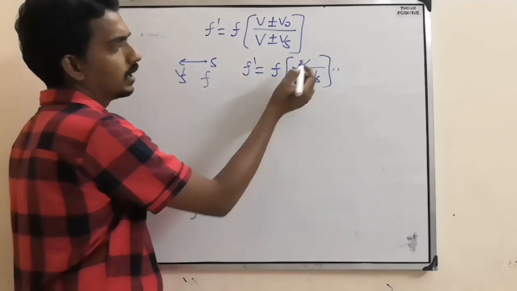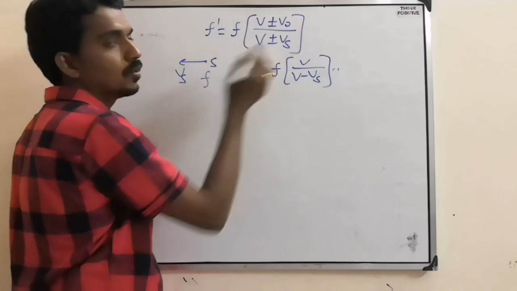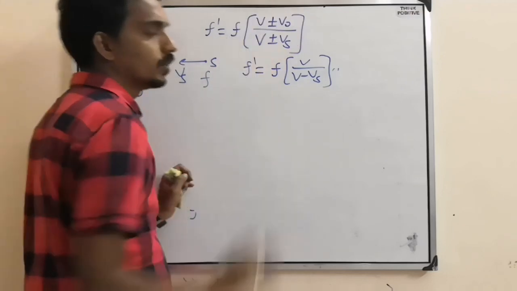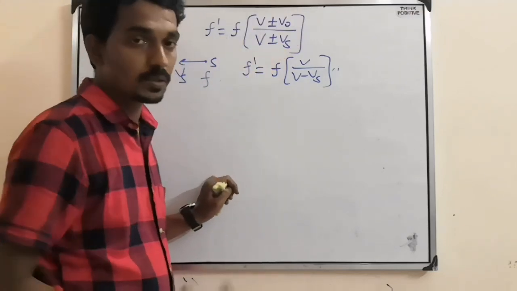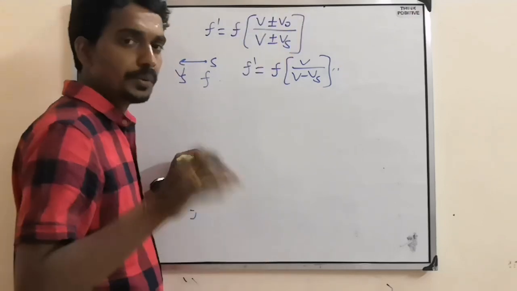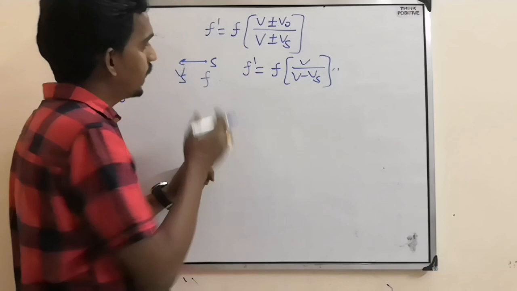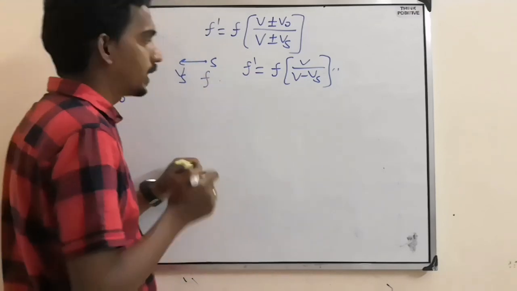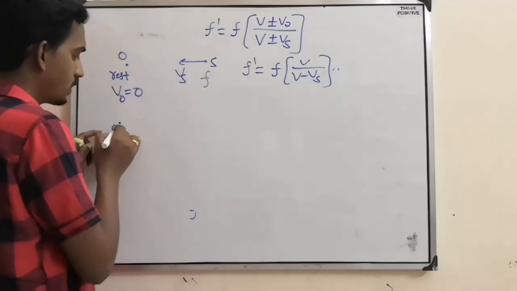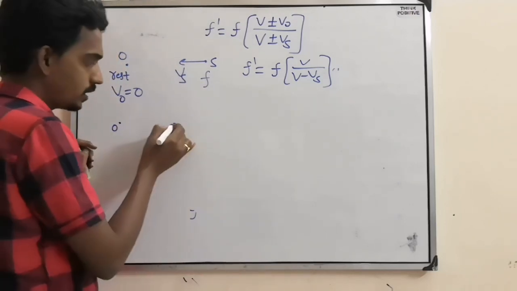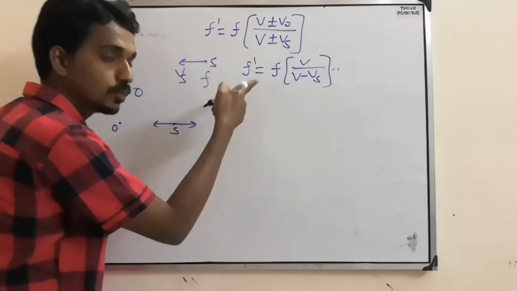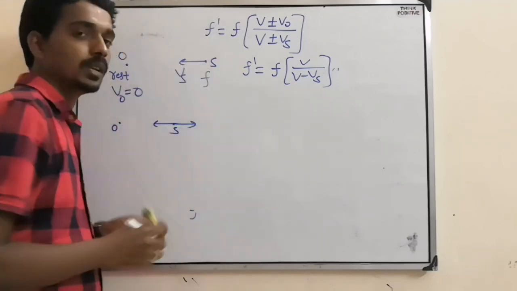Now here, in the numerator there is no confusion because the observer is at rest, so v naught is 0. If the observer or source is at rest, then no confusion, simply you can take 0. But the confusion comes when it is moving. When it is moving, there are two possibilities, either towards or away. Like the observer is at rest, the source is there, this can move towards or this can move away. So for one case plus will come, for another case minus will come.